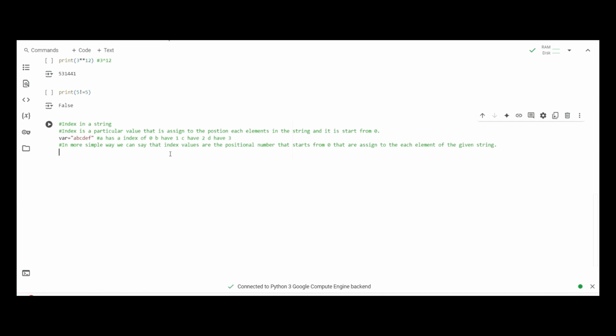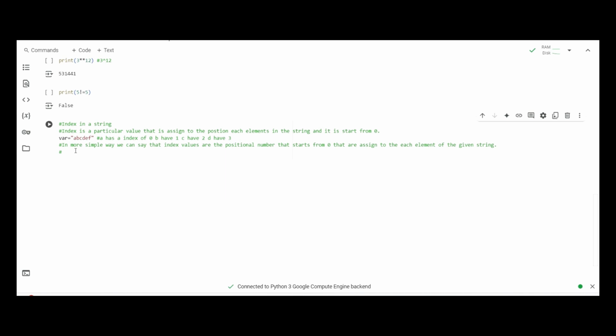Now, after understanding the index in a string, one of the most important uses of the index is that we can get a particular element using that index. What do I mean by this? Inside this variable var, if we want to obtain a particular value, let's say only c, then we can obtain it by using its index value, and the index value of c is going to be 2, as a takes index value 0, b takes 1, and c takes 2.